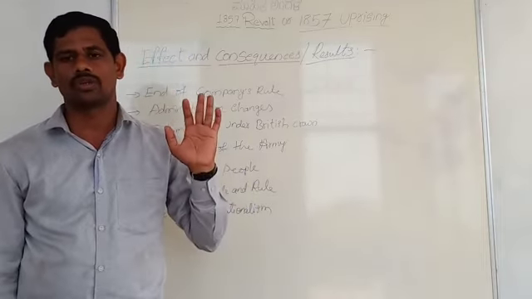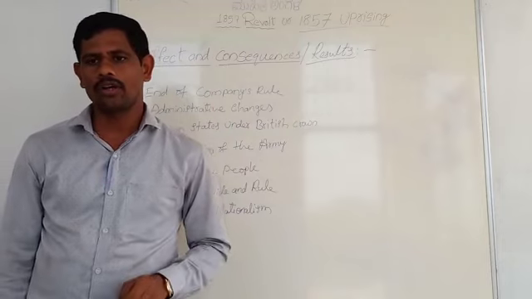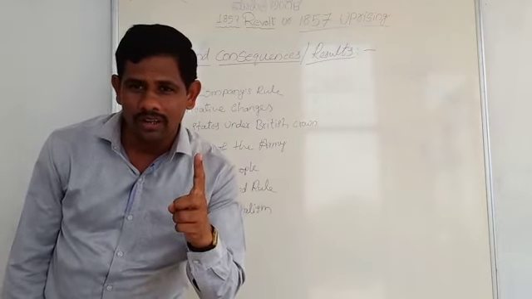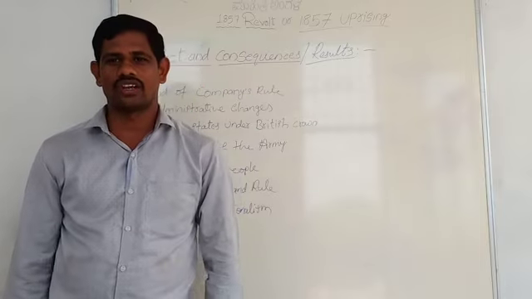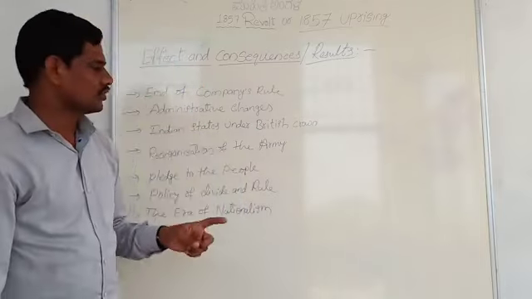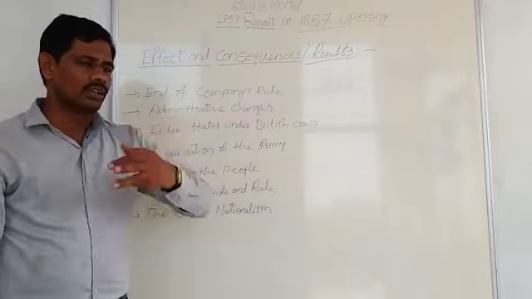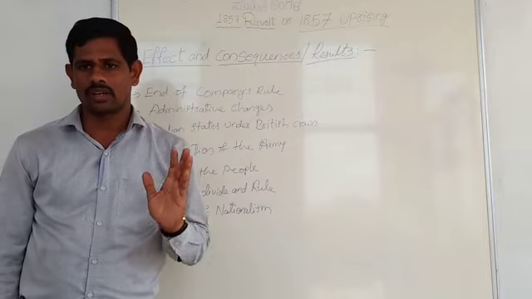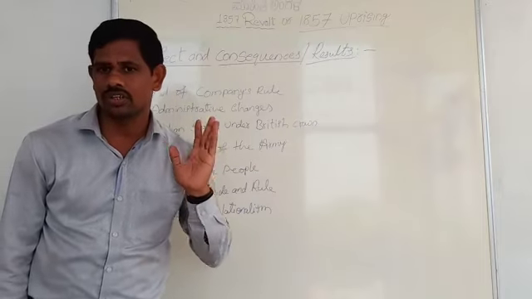Next, appointments to the civil service were to be made through open competition as per rules laid down by the Secretary of State. Totally, the whole Indian administration was overseen by the Secretary of State.